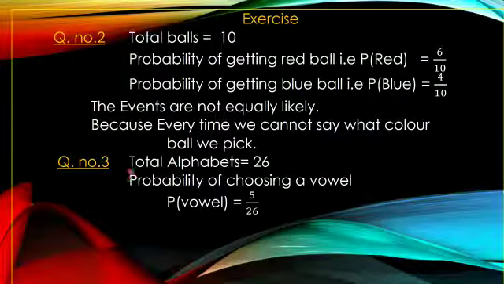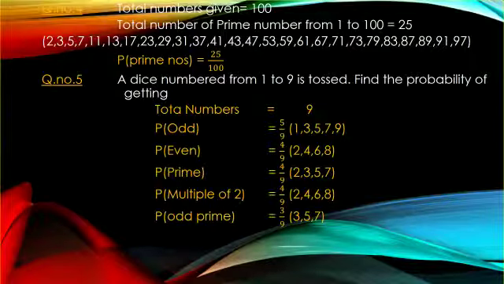Now question number 3. Total alphabets how many? 26. Probability of choosing a vowel is, there are 5 vowels in the English alphabet, so 5 by 26 is the answer. Let us move to question number 4. So here total numbers given is 100. Total number of prime numbers from 1 to 100 is 25.